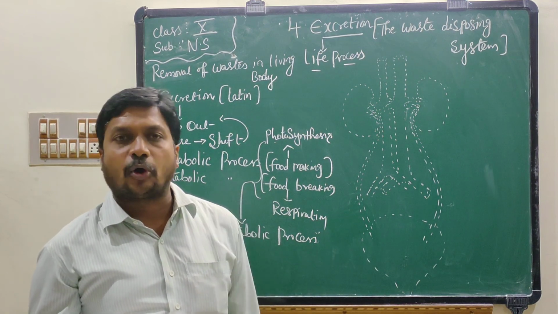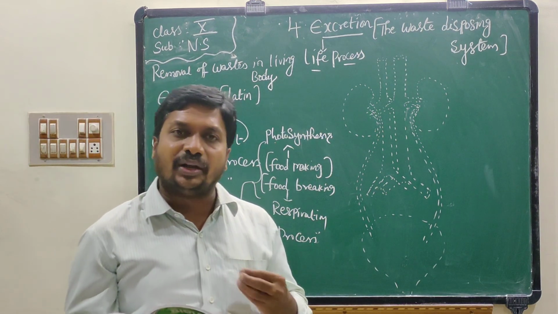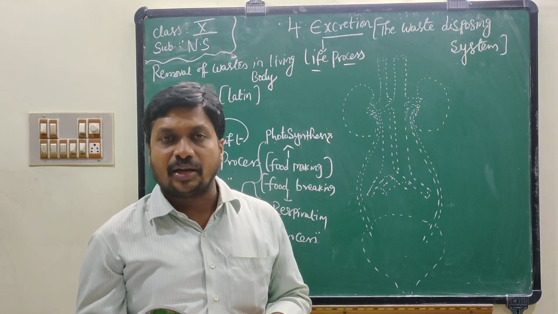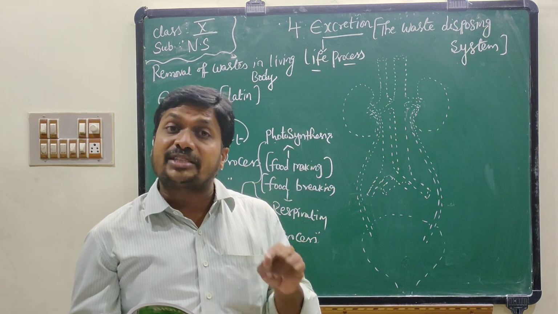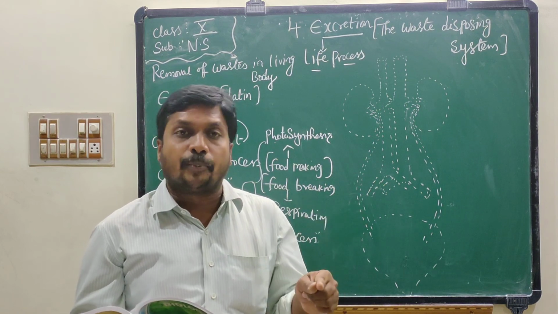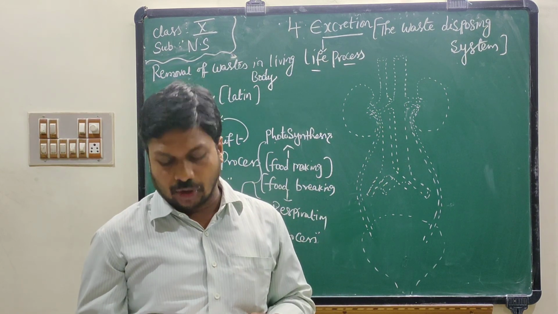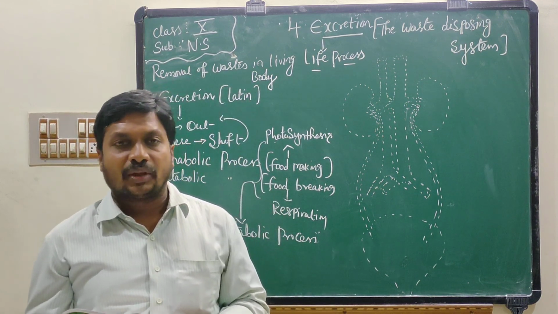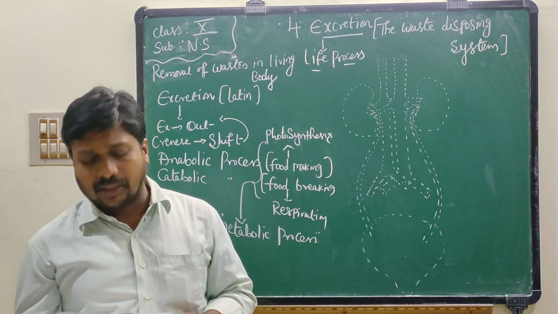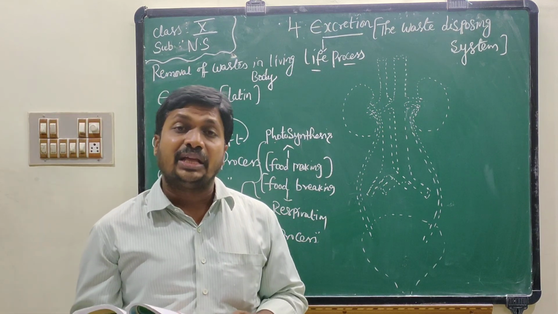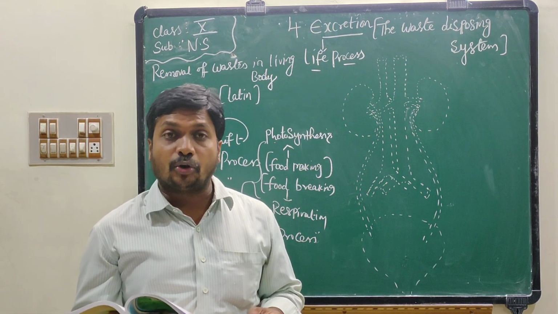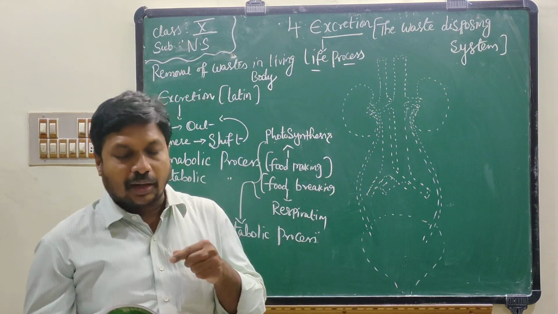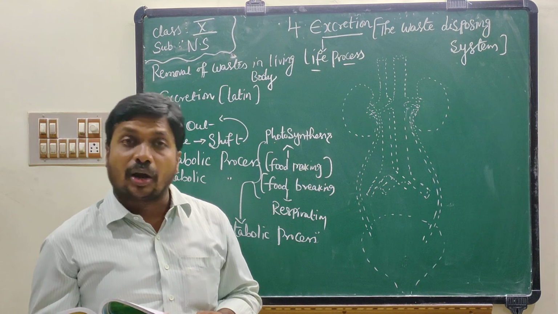We know that in the process of photosynthesis, plants take carbon dioxide and release a gas known as oxygen. Oxygen is the waste product to plants and a useful product to animals. Second one, respiration. What are the products formed in respiration? CO2, and some amount of water also is released.